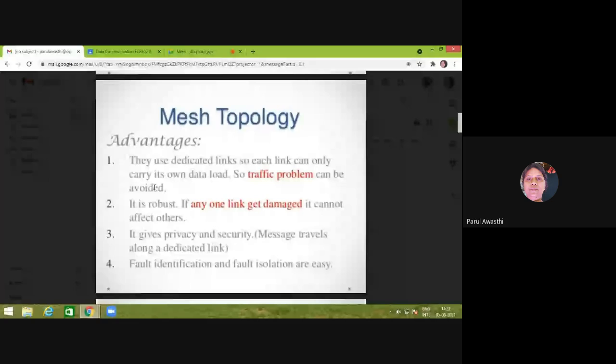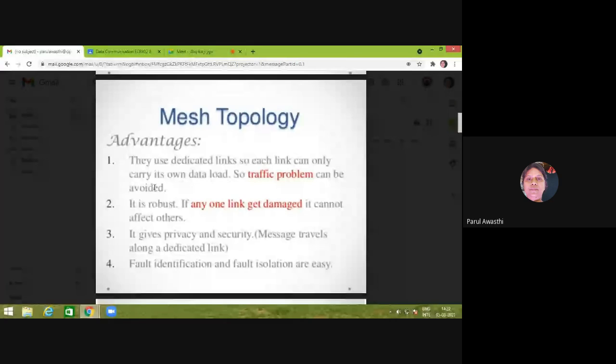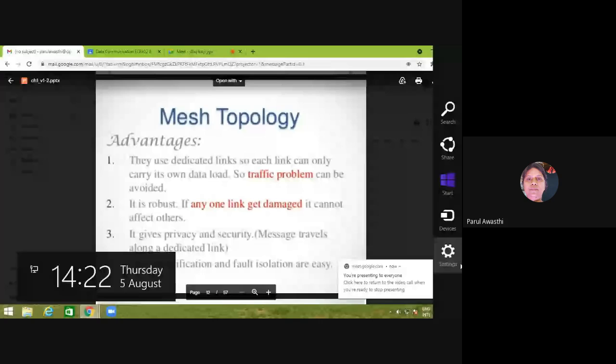It is robust. Robust means if any link gets damaged, it cannot affect others, right? It gives you total privacy and security because your message travels along a dedicated link. There is no other station who is going to use your link, so there is no problem of sharing, and no other user can corrupt your data.